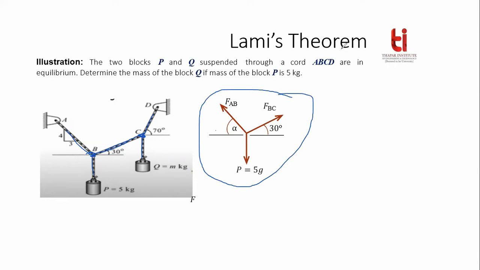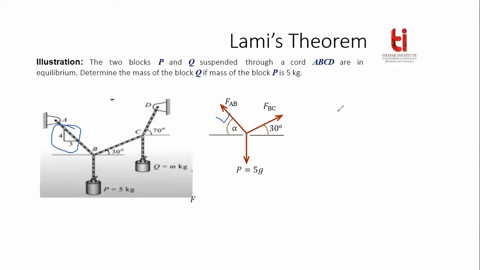Now, if you have this FBD, then our first task should be to calculate all the angles. Can you find out this angle alpha? Sir, it will be 53 degrees. Okay, perfect. How have you calculated? Sir, the triangle with 4 and 3, its angle is 53. If we take 4 as perpendicular then it is 53, if we take 3 as perpendicular then it will be 37. Yes, perfect. So this angle alpha is represented with the help of a triangular block, and with the help of this triangular block, you can find out alpha.